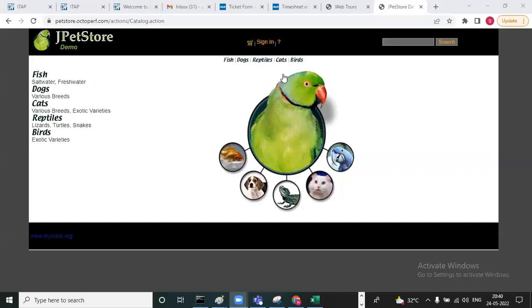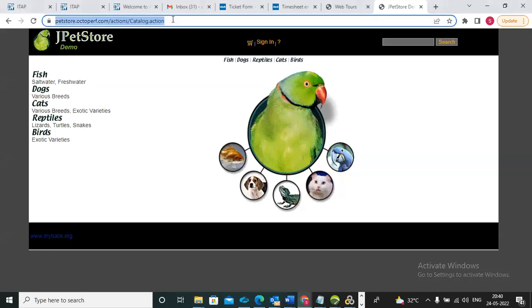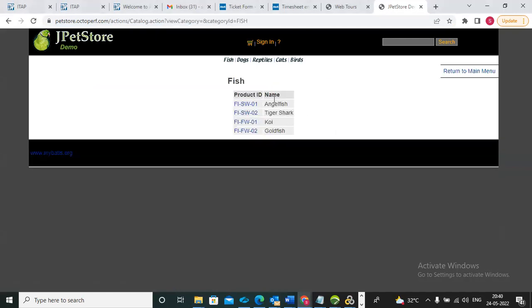Okay, actually I stopped sharing. So you guys can take this URL, copy and paste it into our chat window. Everyone take this. And just click on fishes. Kiran, we are getting this 500 error only. Yeah, no need to log in.